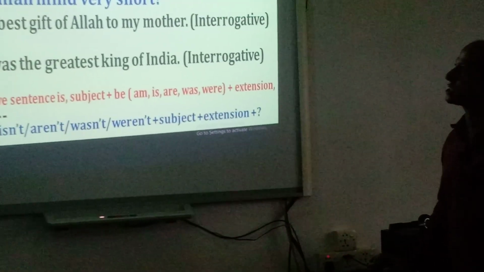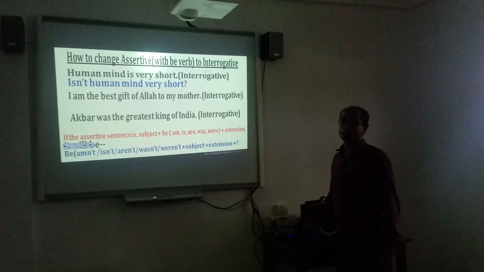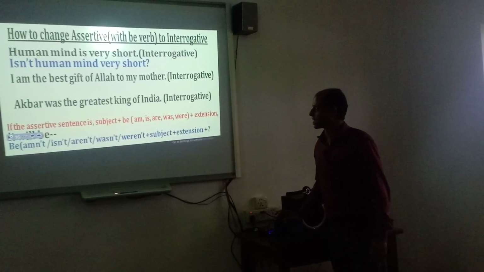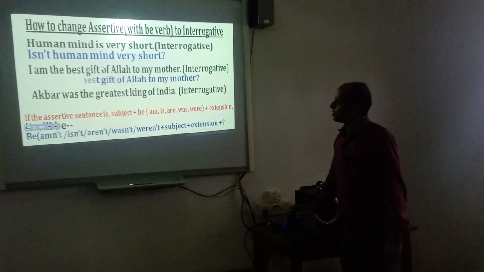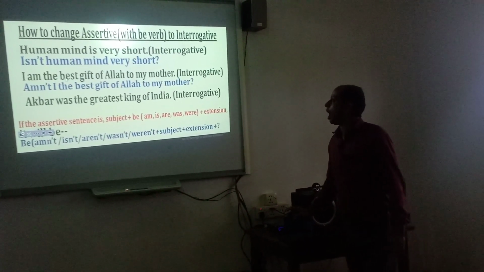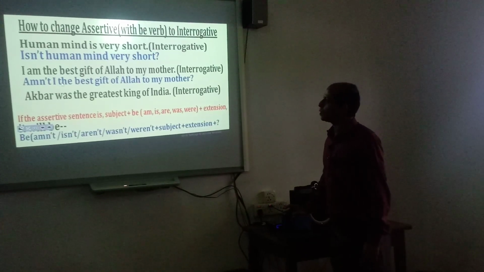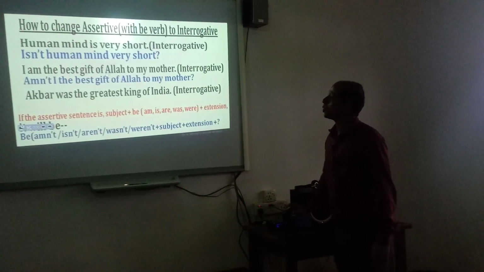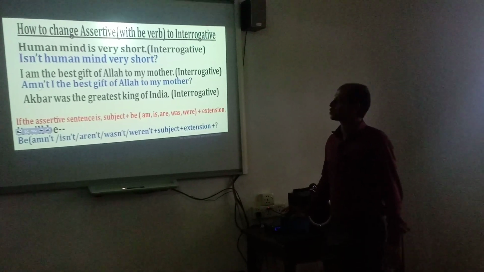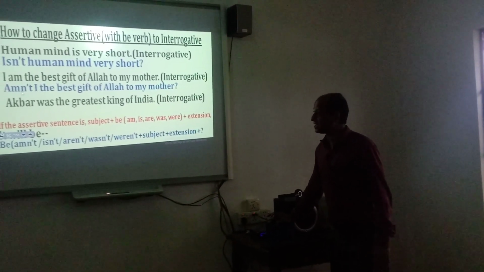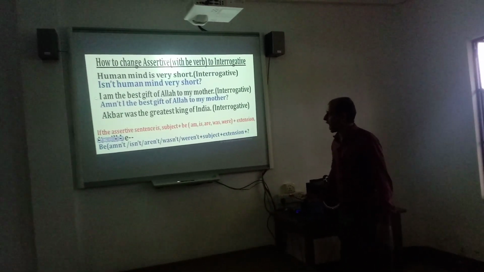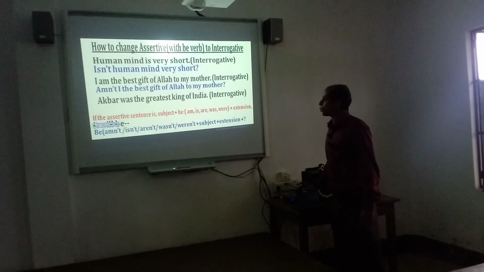এখানে কোনো not নাই। সেই জন্য আমরা বাক্যের প্রথমে সাহায্যকারী ভার্ব লিখেছি এবং n't ব্যবহার করেছি। এটা সাহায্যকারী ভার্ব হচ্ছে is. Again, here we have: I am the best gift of Allah to my mother. আমি হচ্ছি আমার মার শ্রেষ্ঠ উপহার। Here am is the auxiliary verb, so we have to write amn't or ain't at the first of the sentence, and then we have to write I, and then the rest of the verb.